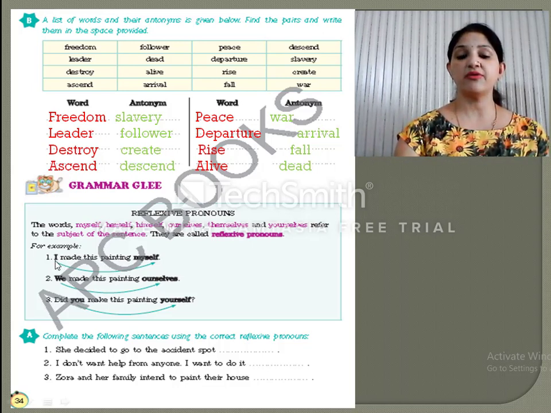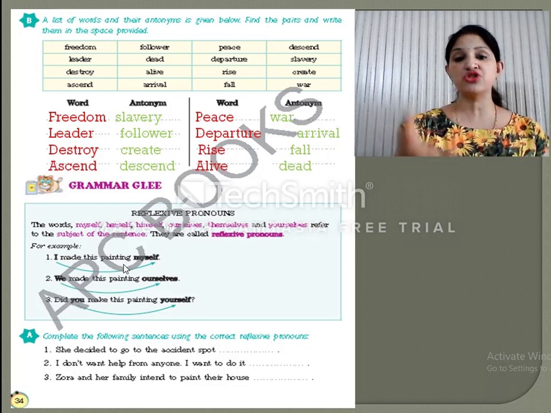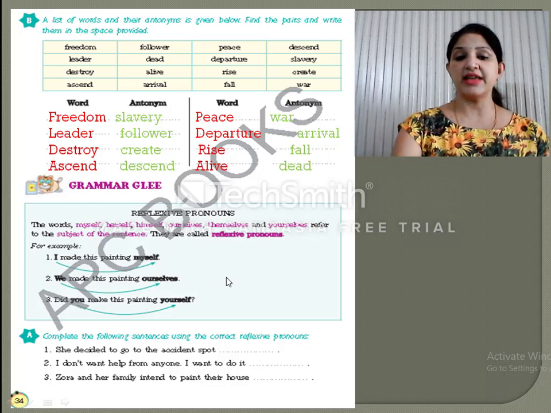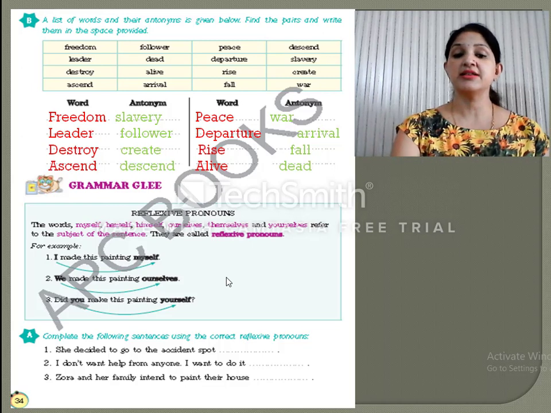So here it is giving reference to the subject in the first place. So whenever there is a pronoun that is giving a reflex of the first pronoun used, then we can say it is a reflexive pronoun. Like I made this painting myself. I am talking about myself only in this sentence and I am referring to I over here. So it is a reflexive pronoun. In reflexive pronouns we use self or selves. For plural it is selves, for singular it is self.